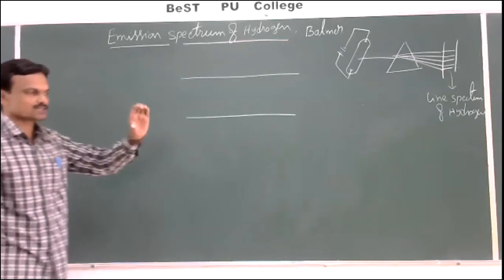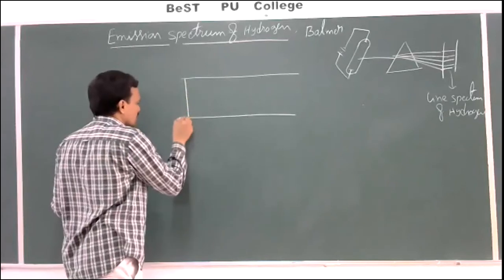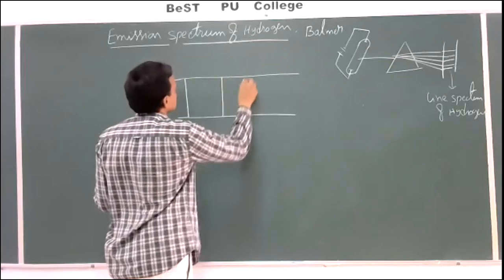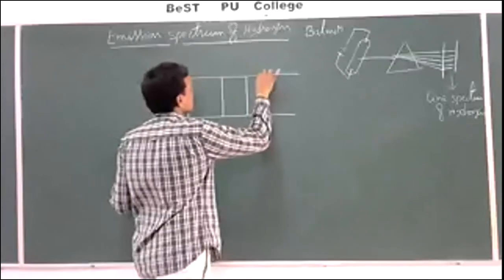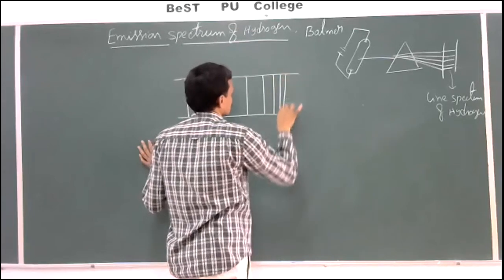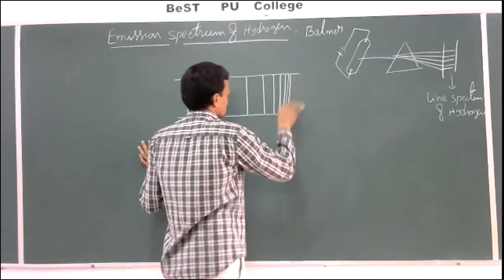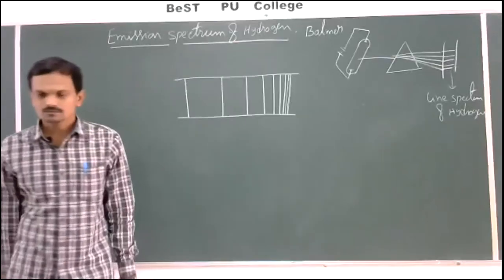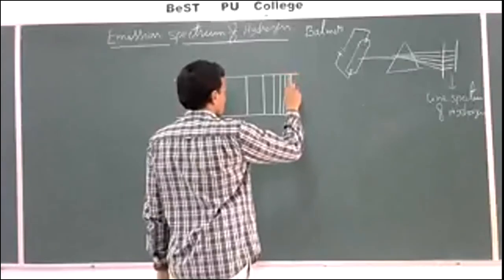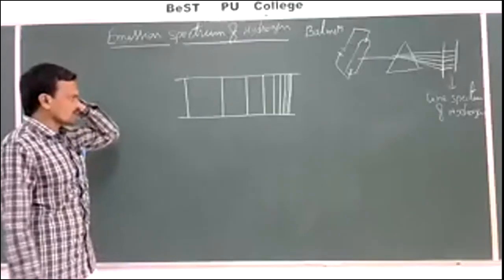What is the appearance of that emission spectrum of hydrogen? Like this, it consists of some sharp distinct lines. The distance between the lines decreases gradually here.